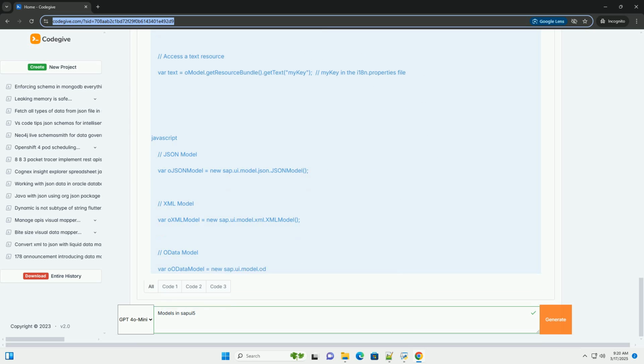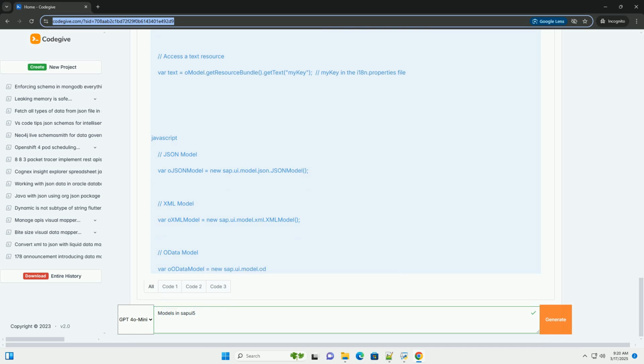Client-side model. It allows you to load and access localized text strings. Type conversion. SAPUI5 automatically handles type conversion between the data in your model and the data expected by UI controls. For example, if your model contains a date as a string, SAPUI5 can convert it to a date object for display in a sap.m.DatePicker control. You can also use formatters for more complex conversions, covered later.